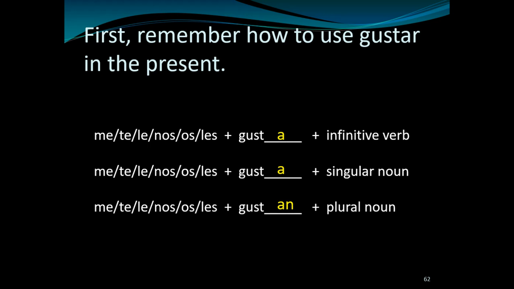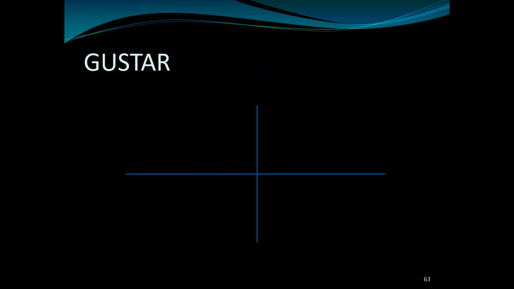Let me just say this another way. This infinitive verb is pleasing to these people, right? Because remember, this sentence is crazy and it's backwards. This singular noun is pleasing to these people, and a plural noun is pleasing to these people. That's how I want you to think of it.